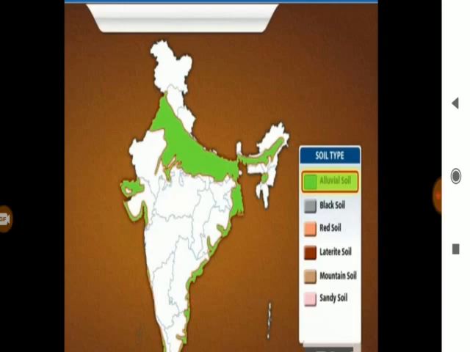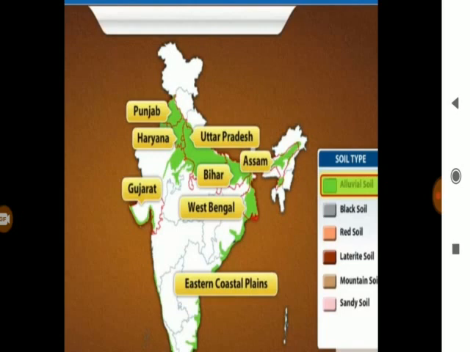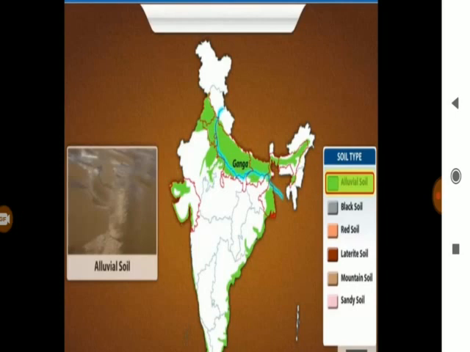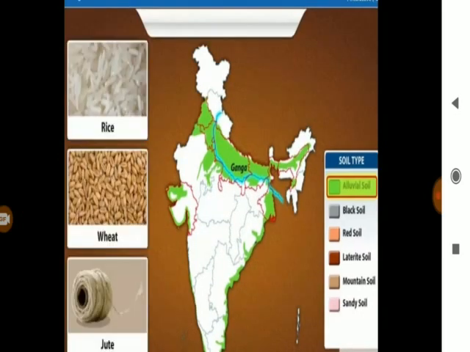Alluvial soil is very fertile. This soil is found in Punjab, Haryana, Uttar Pradesh and some other states in India, as you are able to see on your screen. It is formed by the deposit of various rivers like Ganga. Crops like rice, wheat, jute and tobacco grow well in alluvial soil.